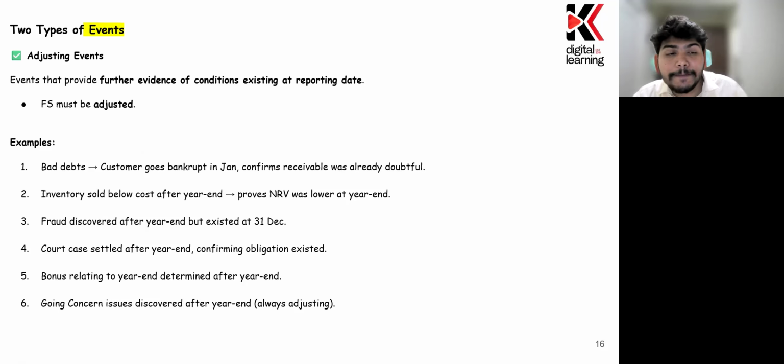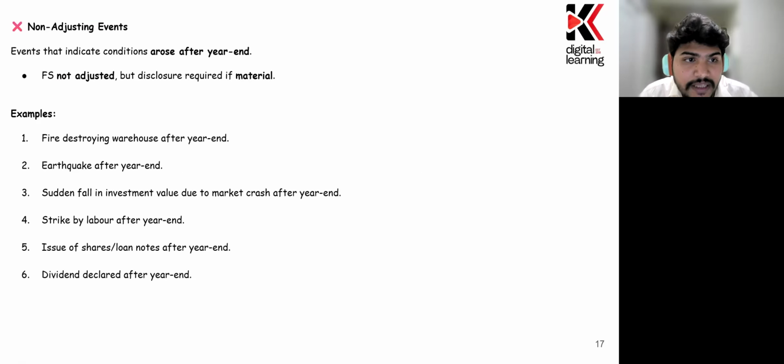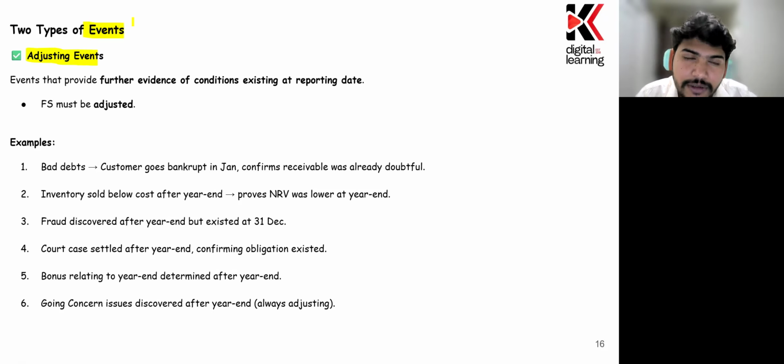The first is the adjusting event, the event which needs to be adjusted in the financial statements. And the second is the non-adjusting event. Adjusting events are events that provide further evidence of a condition that existed at the reporting date. They need to be adjusted in the financial statements.